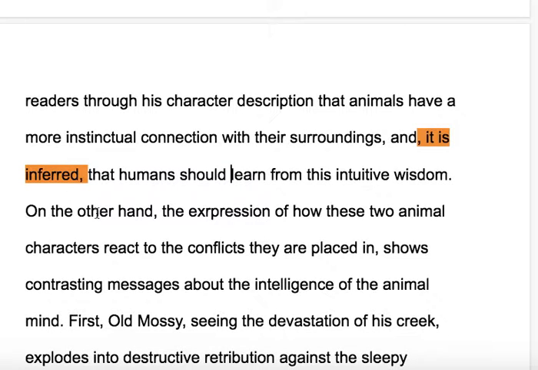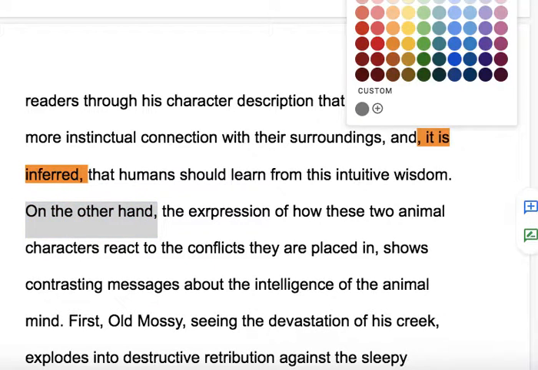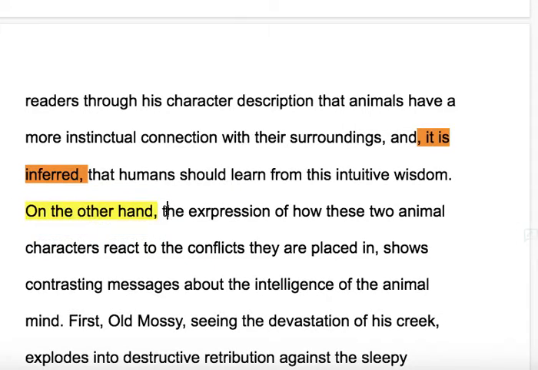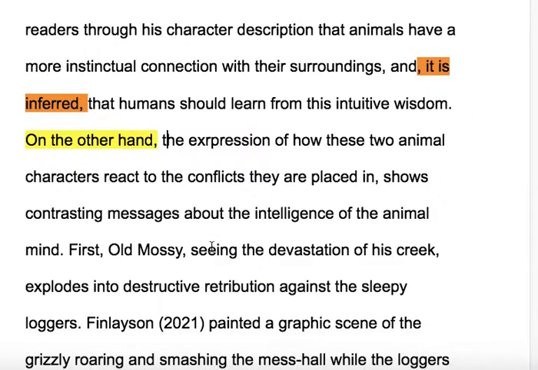Okay, good. So that is our analysis of this first triad. So here's our next transitional phrase, and it's also a contrast cue showing difference. On the other hand, the expression of how these two animal characters react to the conflicts they are placed in, comma, shows contrasting messages about the intelligence of the animal mind. So here's our next transition. Notice how I'm using these transitions strategically to make sure everything is ordered and linked together.